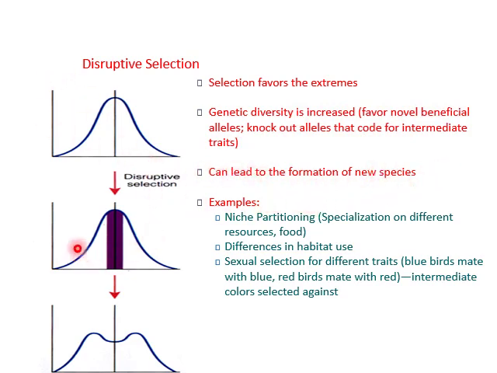Now, as in this diagram, you can see that the slope of the phenotype has been divided into two subpopulations. For example, niche partitioning, specialization on different resources, food, differences in habitat use, sexual selection for different traits: blue birds mate with blue, red birds mate with red, intermediate colors selected against.